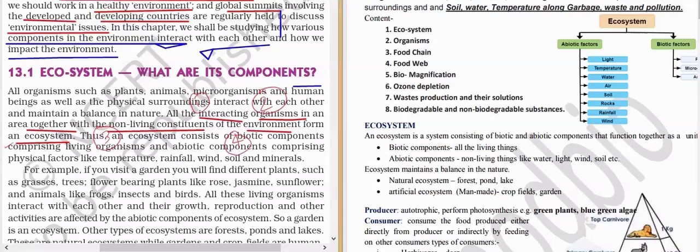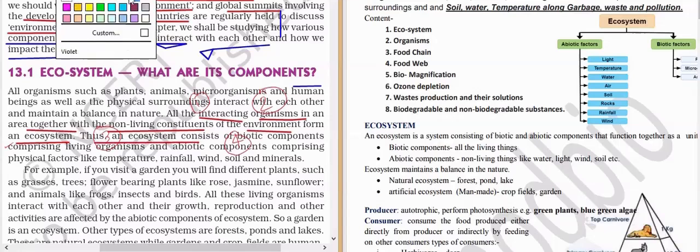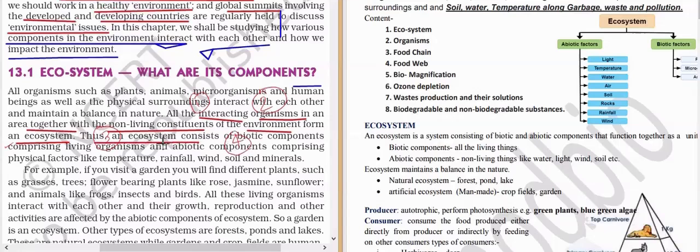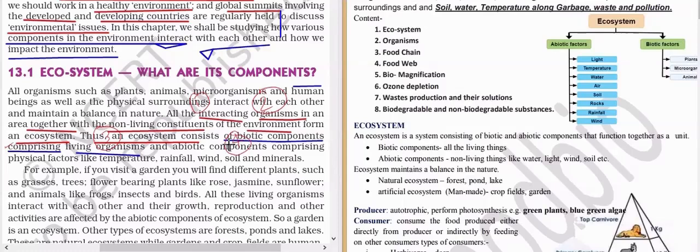Now, what is it saying? Thus, an ecosystem consists of biotic as well as abiotic components. The biotic components comprise living organisms, that is, all living things, all organisms.